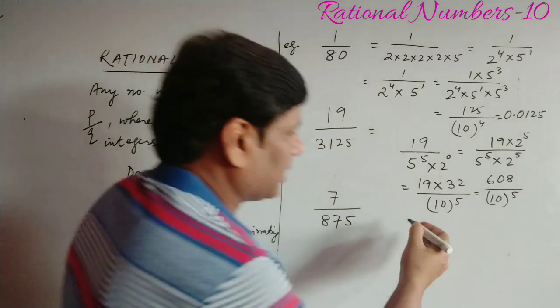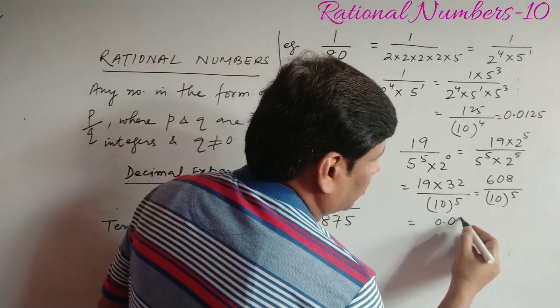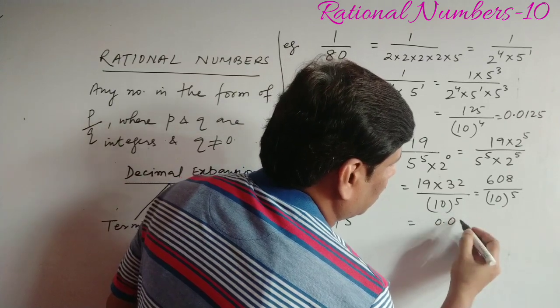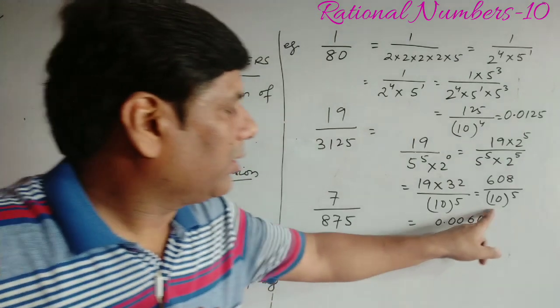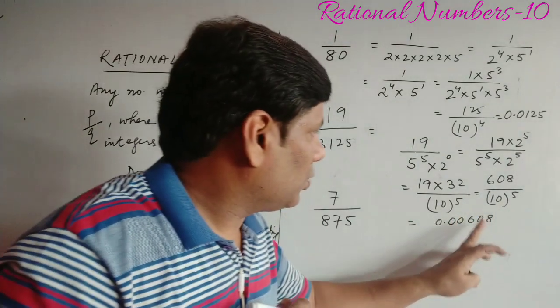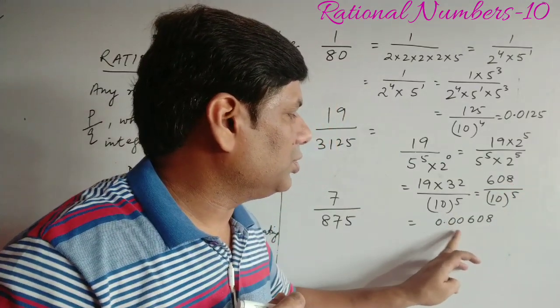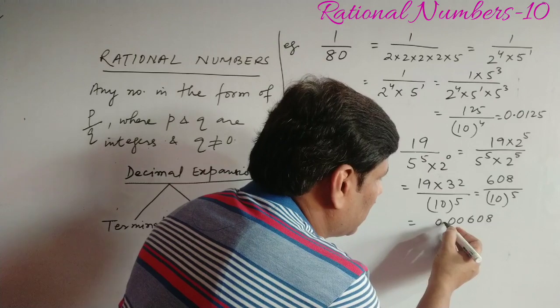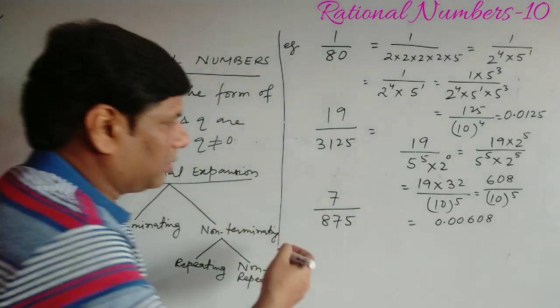So what will the decimal expansion be here? It should be 0.00608. Why? Because 10 to the power 5 means after the decimal place there should be 5 digits. Here it is 3 digits, 1, 2, 3. So we have to write 2 zeros also here. So it becomes 0.00608.